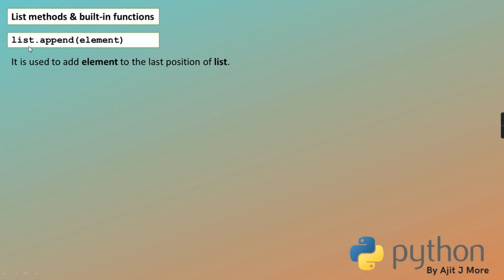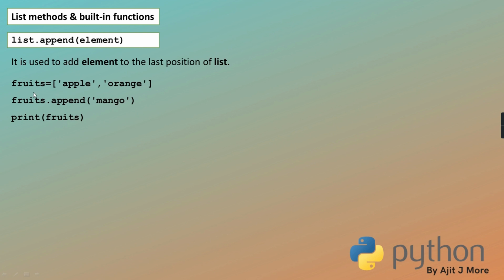Whatever elements are in the list will remain, and the new one will be added at the end. As an example, this is a list of fruits. I am writing fruits dot append mango. Mango will get added at the end after orange, and when you print fruits, you'll see apple, orange, and mango added at the end.